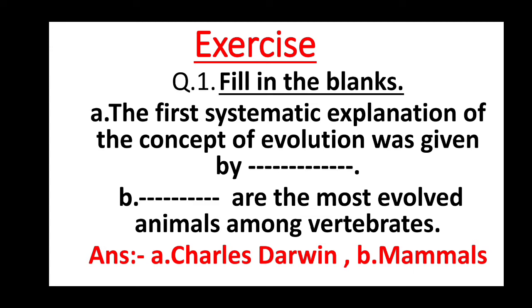The first one's answer is Charles Darwin. The first systematic explanation of the concept of evolution was given by Charles Darwin. And second, mammals. Mammals are the most evolved animals among vertebrates.